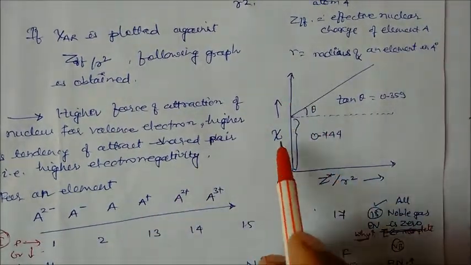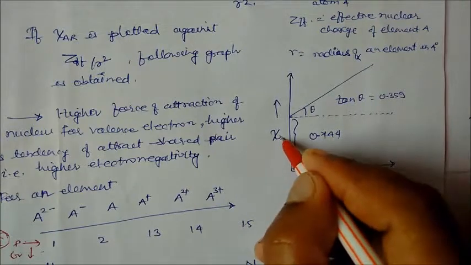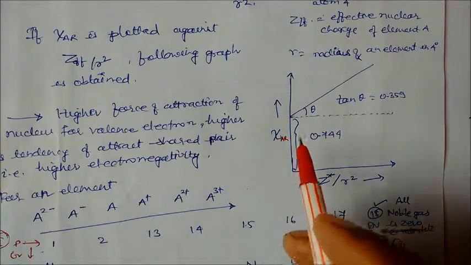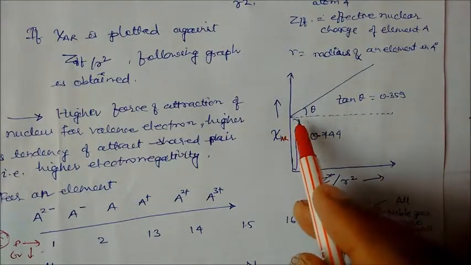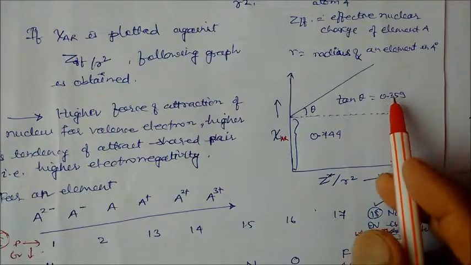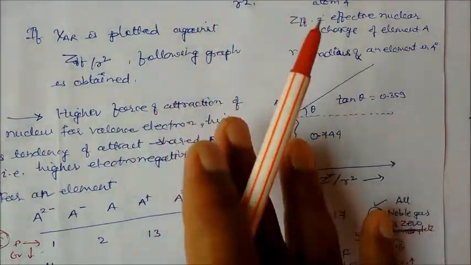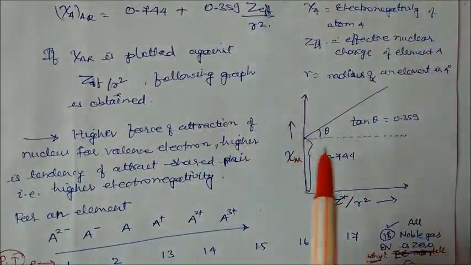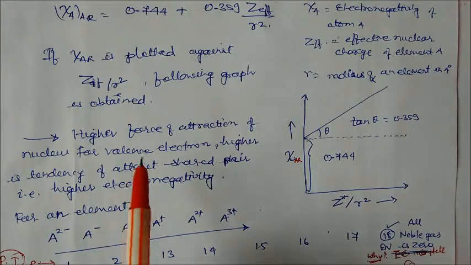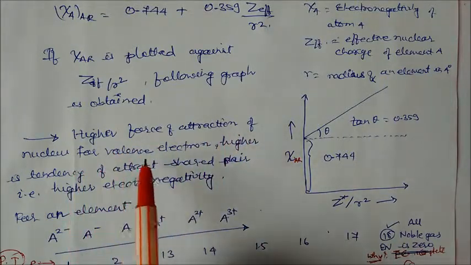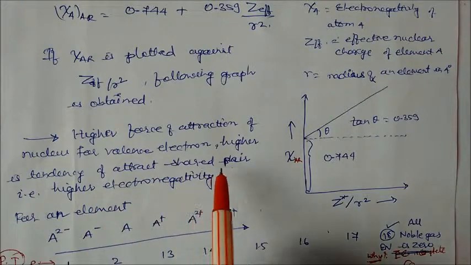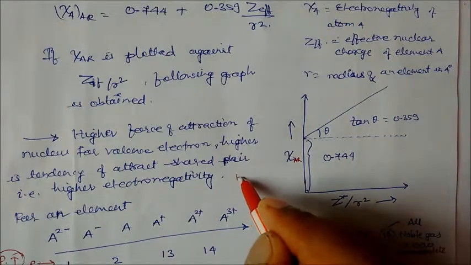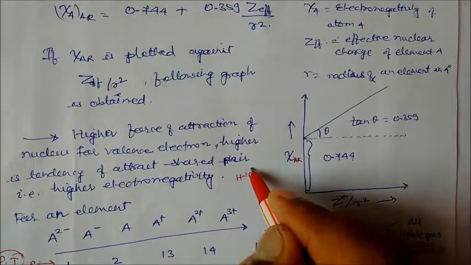This is the y-axis, the electronegativity of the atom in the Allred-Rochow scale, and this is the effective nuclear charge of the atom. You will get the intercept here, and the slope tan theta has the value 0.359. If you know the mathematics, this can be plotted like this graph. Sometimes they ask for this graph. The higher the force of attraction of the nucleus for the valence electron, the higher the tendency to attract the shared pair, and so the higher the electronegativity. We have seen that in the case of HCl, if you remember. So Cl is having higher what?